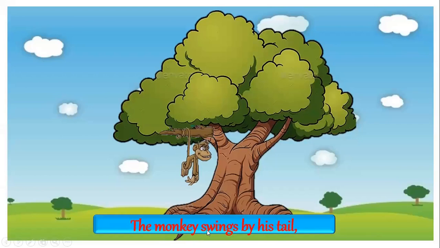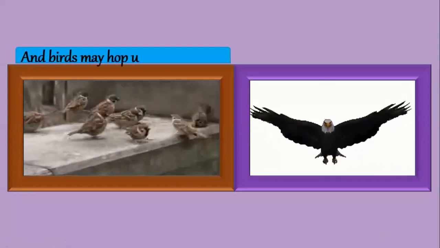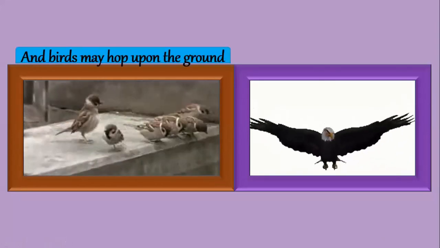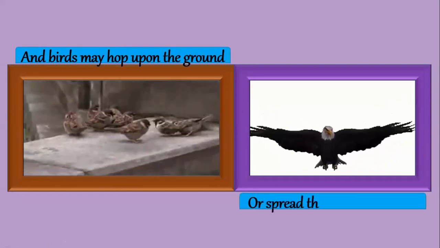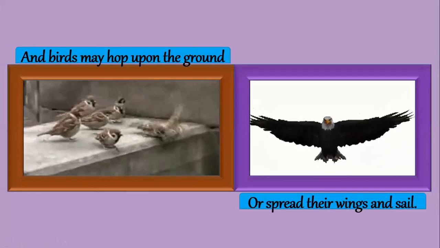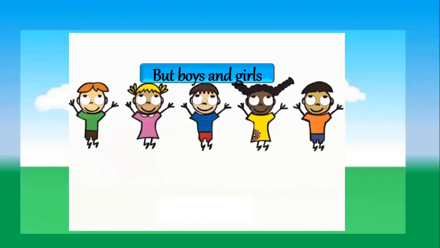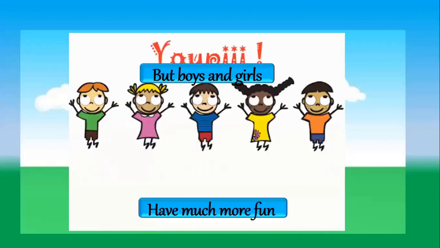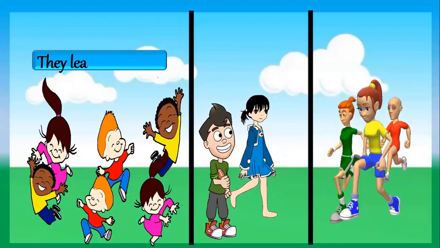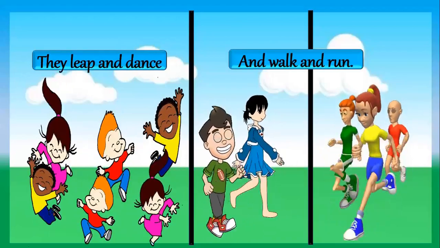The monkey swings by his tail. And birds may hop upon the ground or spread their wings and sail. But boys and girls have much more fun. They leap and dance and walk and run.